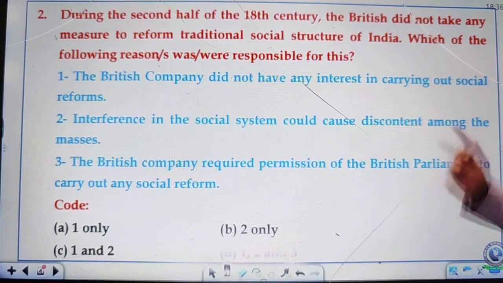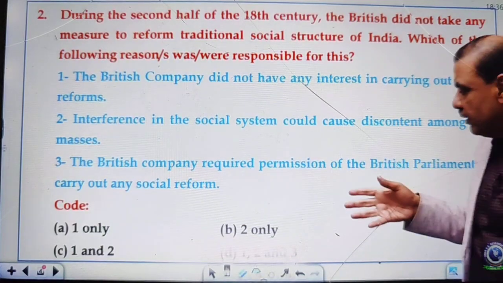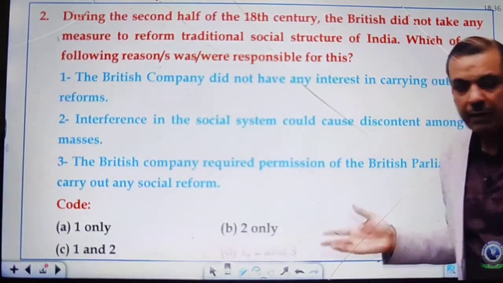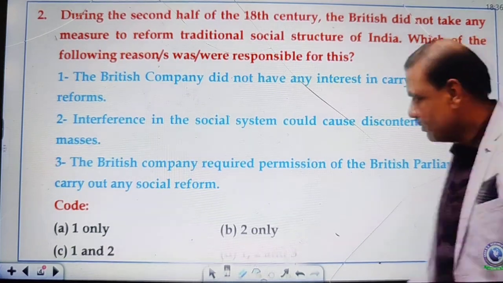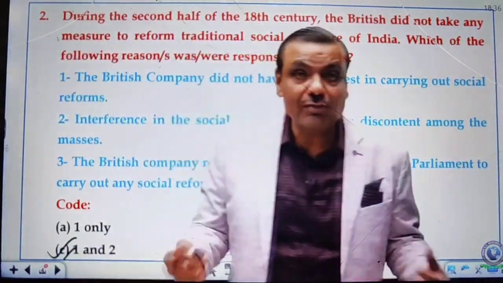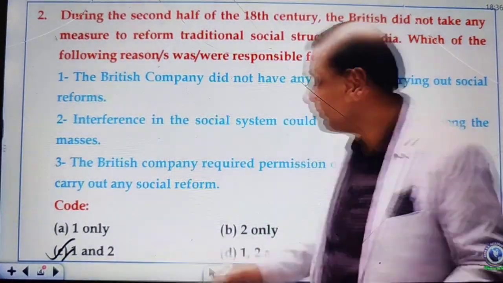Even this question is directly from UPSC. Choices: A, 1 only; B, 2 only; C, 1 and 2; and D, 1, 2 and 3. Be fast, my friends, and try to answer the question. Most of the friends are selecting C. Yes, definitely, C is the correct answer. You have done extremely well. It is a matter of great rejoice for me.